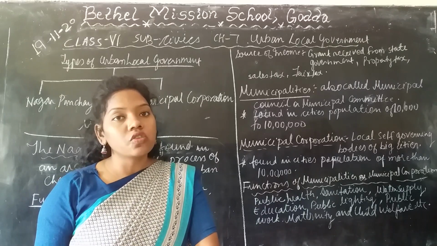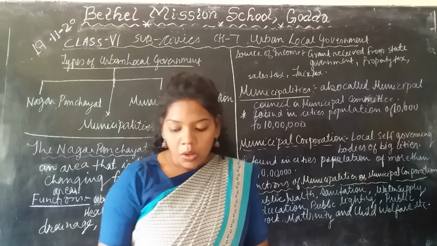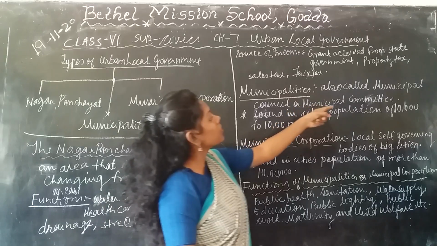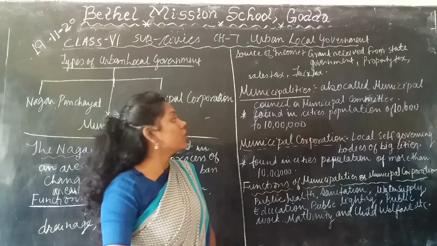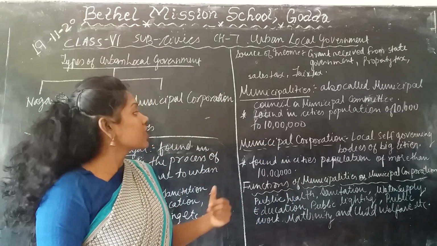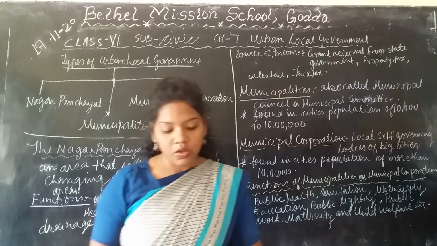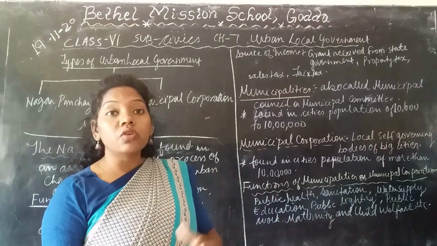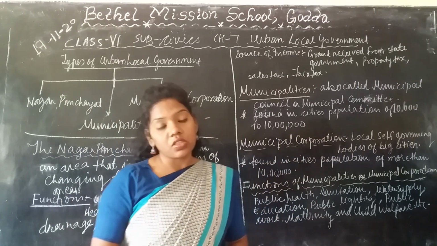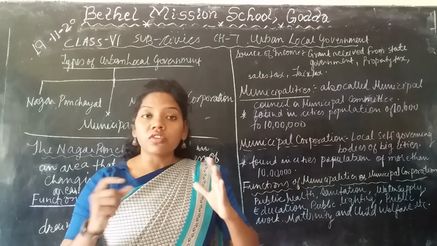Next we are going to learn about another governing body, the municipalities. The municipalities are also called the municipal council or municipal committee. This type of governing body can be found in cities having a population of 20,000 to 10 lakh. This municipality is also divided into different wards.